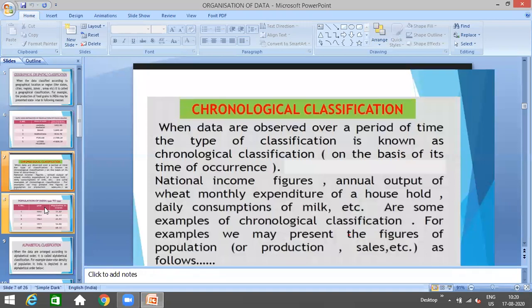For example, when we see the weather report, आप लोग सब weather forecast देखते हैं phone में. Whenever we see the weather forecast, the weather is being classified as suppose morning 6 a.m. What is the weather? 7 a.m., 8 a.m., 9 a.m., 10 a.m. That is the chronological classification. Whenever the data is classified according to the time of its occurrence, that is known as chronological classification. I hope now this is clear.